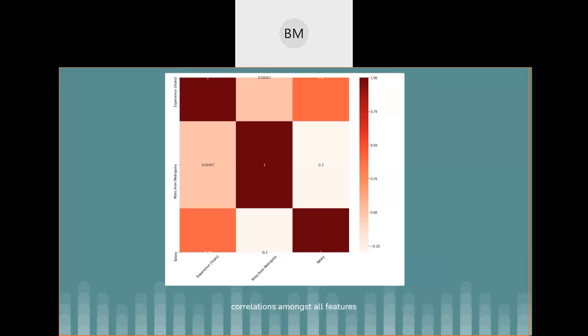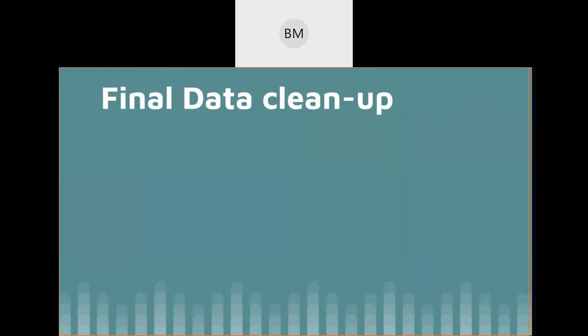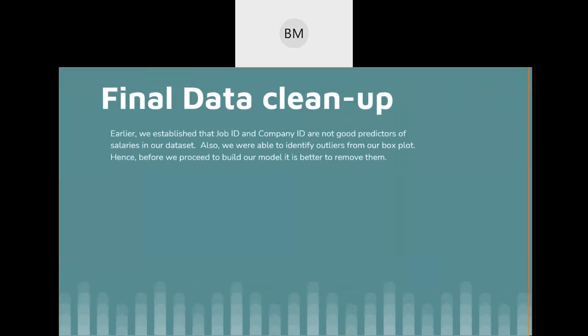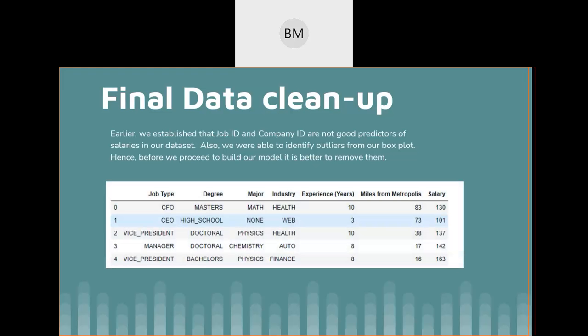Earlier we had seen some outliers, so I think we need to find out why this kind of noise has been seen. I think those are because of the job ID and the company ID. These IDs were not good enough, so we thought of finally cleaning up the data by taking off the job ID and the company ID from the data set. If we take that off, I think the data set is pretty good and can be fit into the models we thought of.